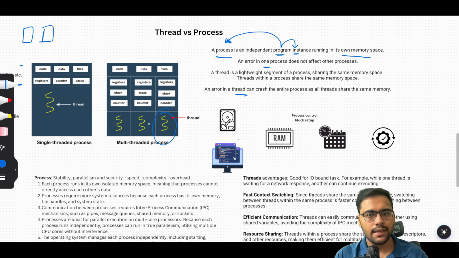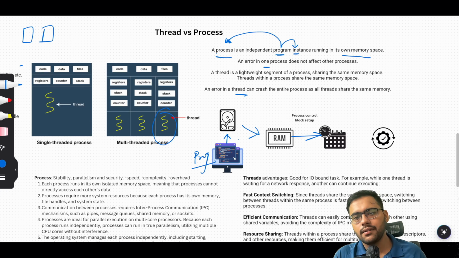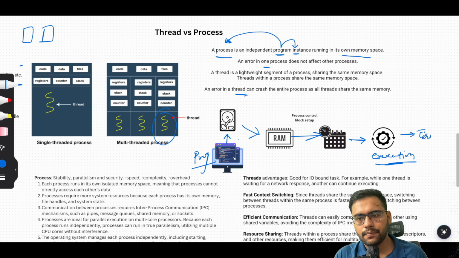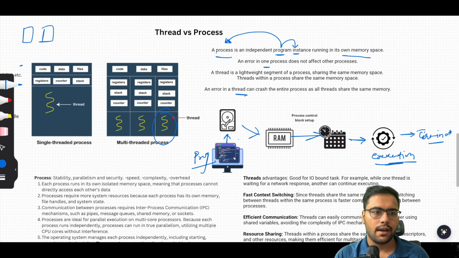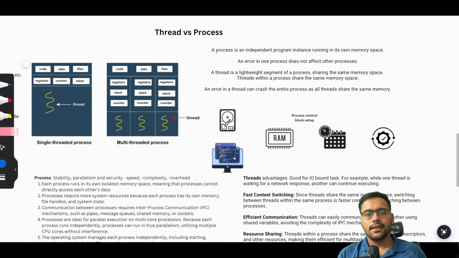This is one thing that we have to focus on, and this is the flow. This is your program. It will first be loaded from the disk to the RAM, PCB setup and other things happen, like scheduling and storing the address in the PCB for next execution. Once the OS allows, the execution of that process will be done. Once the execution is done, the process will be terminated, right? So this is the basic flow of any process. All right, so now we know what a thread is and what a process is.